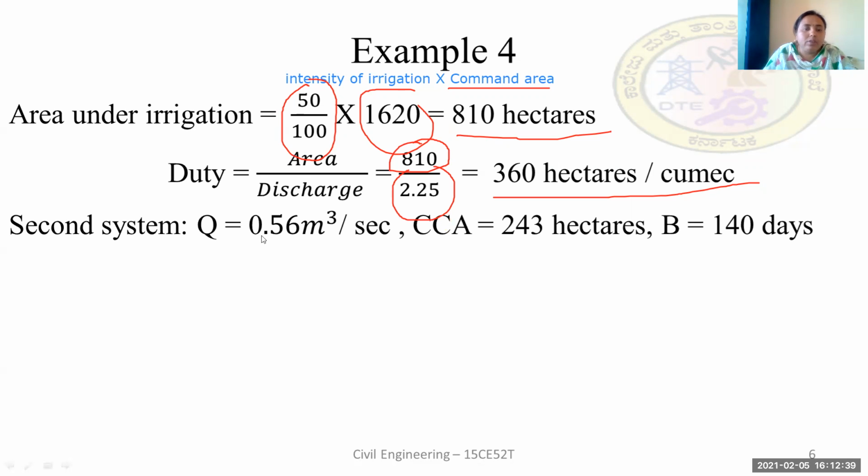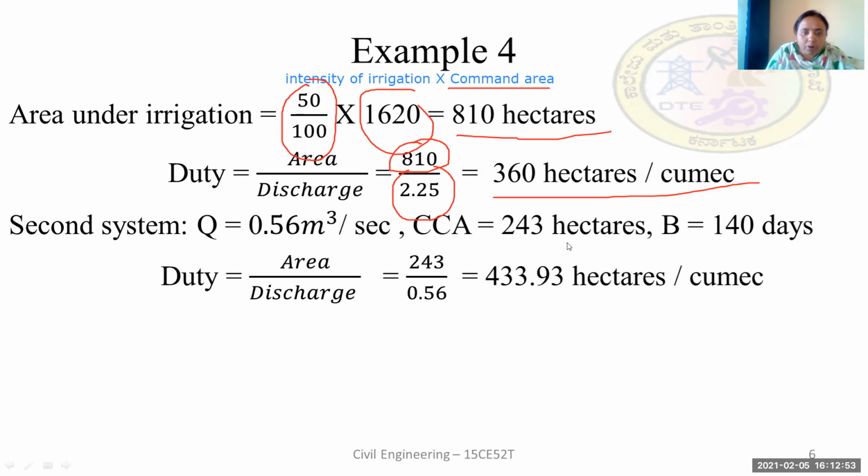In the second system, the data given are the discharge is 0.56 meter cube per second and the cultivable command area is 243 hectares, whereas the base period is 140 days. Similarly, we calculate the duty, which is the area by discharge.